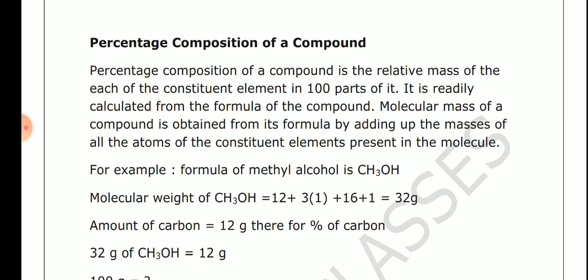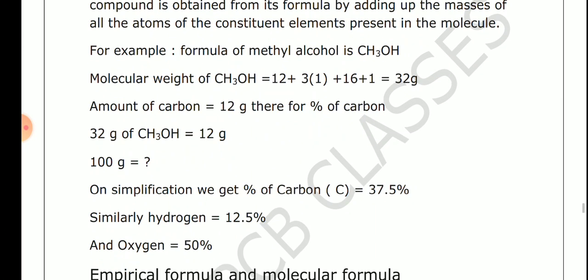For example, the formula of methyl alcohol is CH3OH. Its total molar mass is 32 gram. Now if we want to calculate the mass percentage of carbon in it, there is only one carbon atom. So we divide that mass to calculate the percentage in the compound. 12 upon 32 into 100.